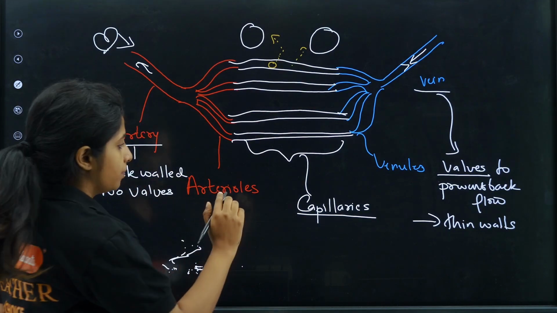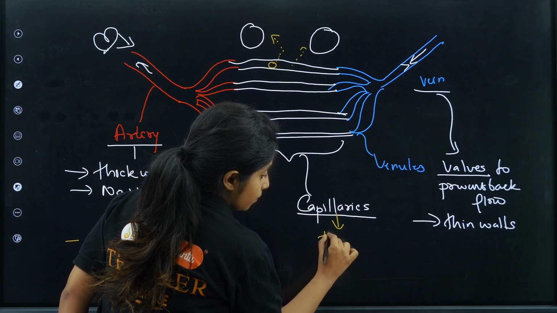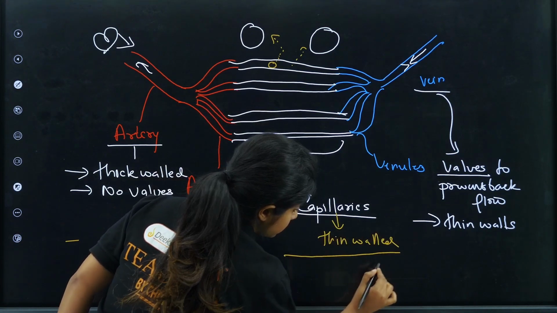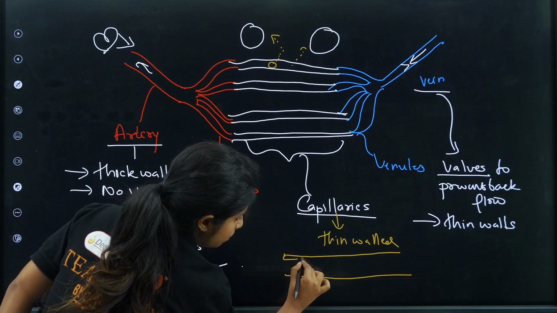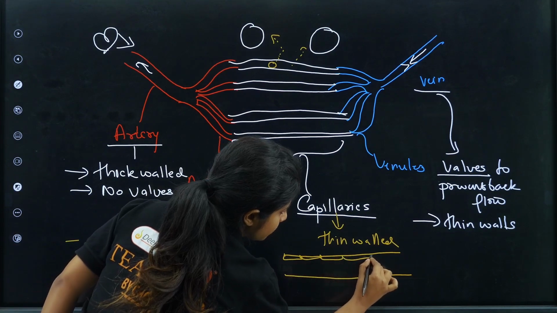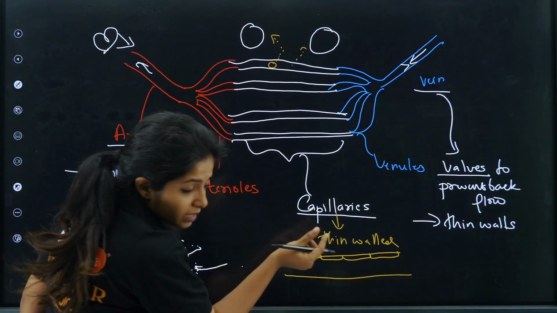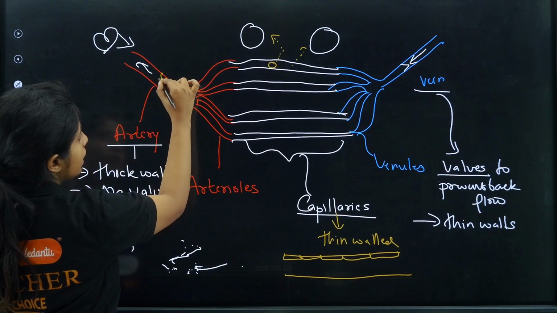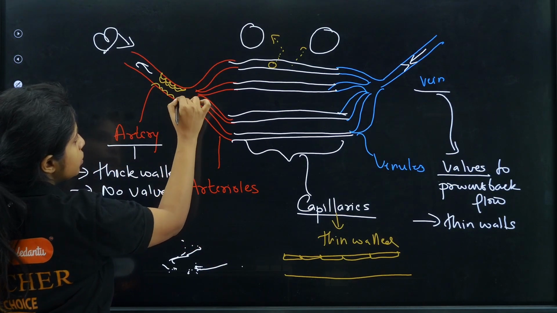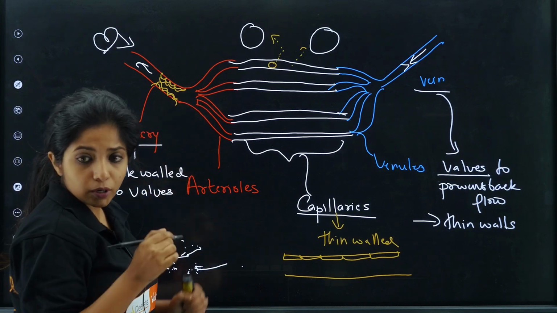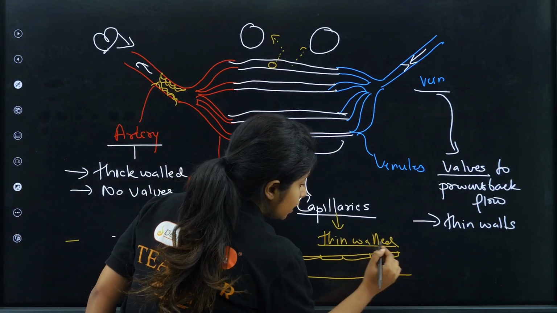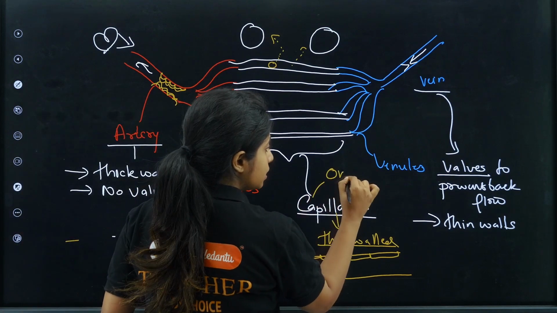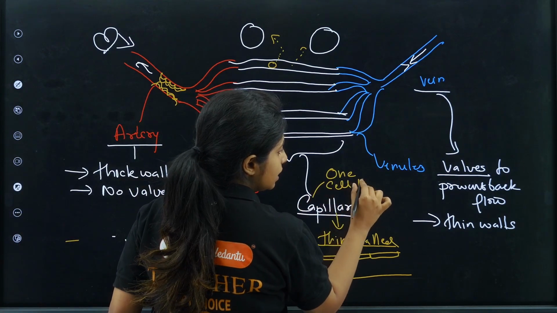They are very thin walled, such that if this is a capillary, it is made up of one cell thickness. There is only one cellular layer, whereas in these others they would have multiple cells. For example, this is one layer, this is the second layer. Over here also they will have multiple layers because they are thick walled, but capillaries are thin walled, just one cell thick, my dear children.